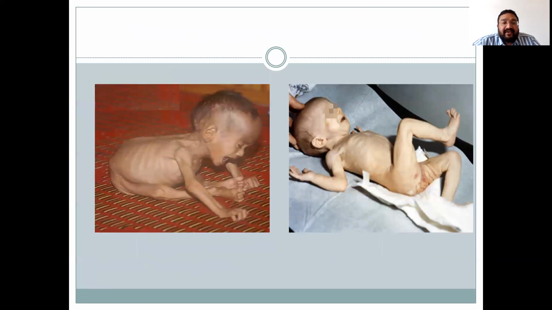This is a slide and picture showing a child with marasmus. You can very well appreciate the old man's or monkey face appearance of the child. All the bones and ribcage are visible. The child is emaciated and looking very irritable.